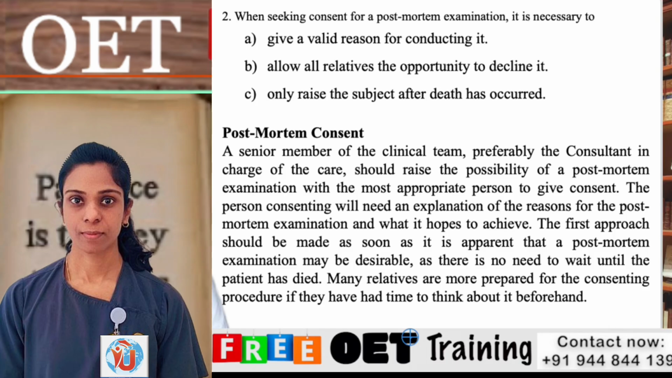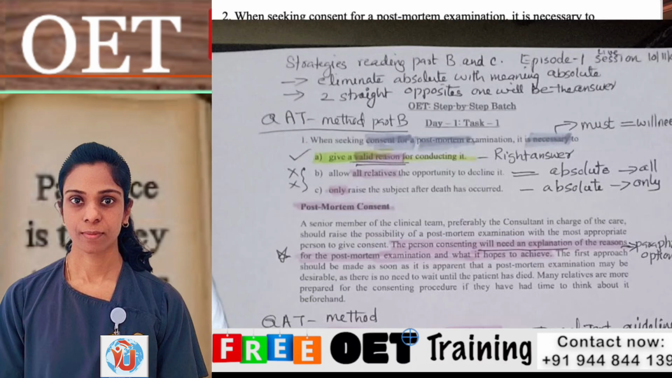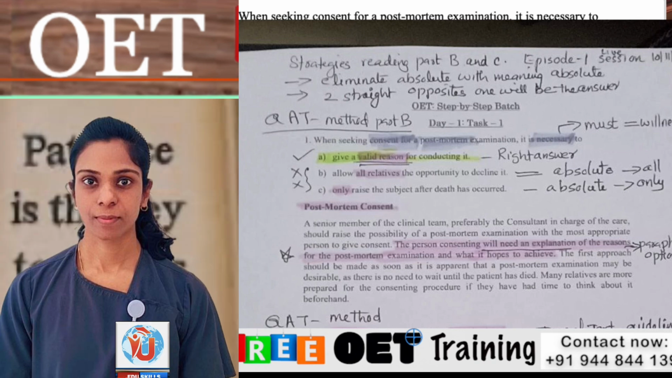Before going to the answer, what method can we use in Part B? It is the QAT method: question, answer stem and text. That is the method we can use in Part B reading. Now we can go to the answer stem. Give a valid reason for conducting it. Valid reason, that is the hedging word, the main keyword.